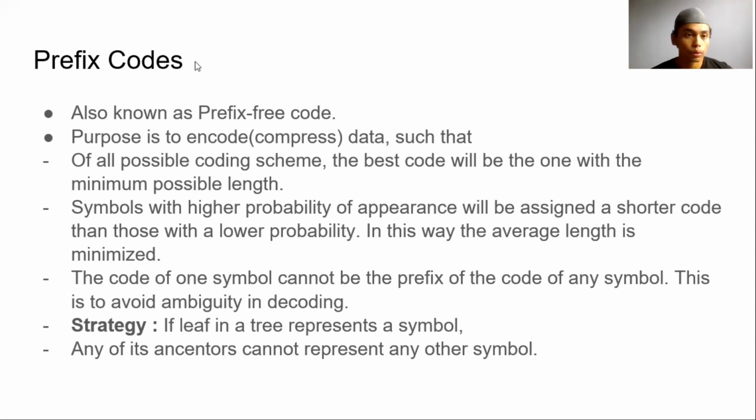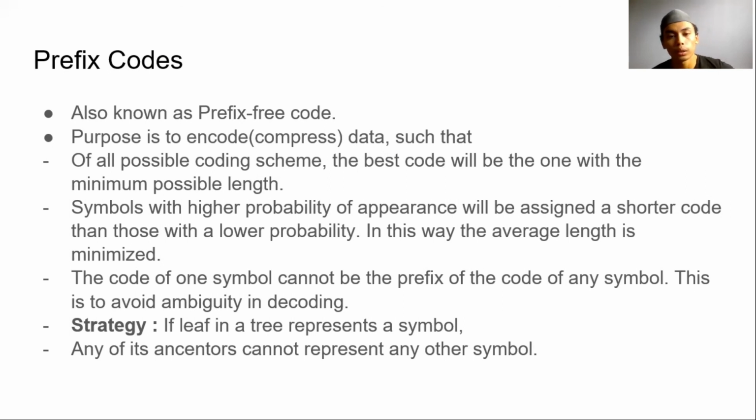So I will continue to prefix code, which is within the application of trees. Prefix code, also known as prefix-free code, has the purpose of encoding or compressing data such that of all possible coding schemes, the best code will be the one with the minimum possible length. A symbol with a higher probability of appearance will be assigned a shorter code than those with a lower probability. In this way, the average length is minimized.